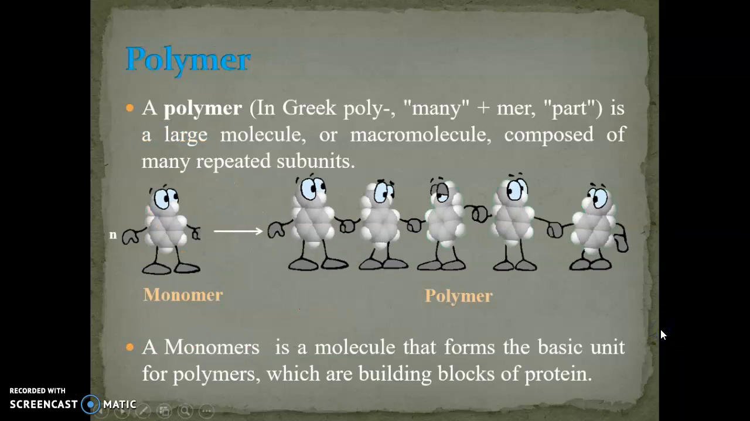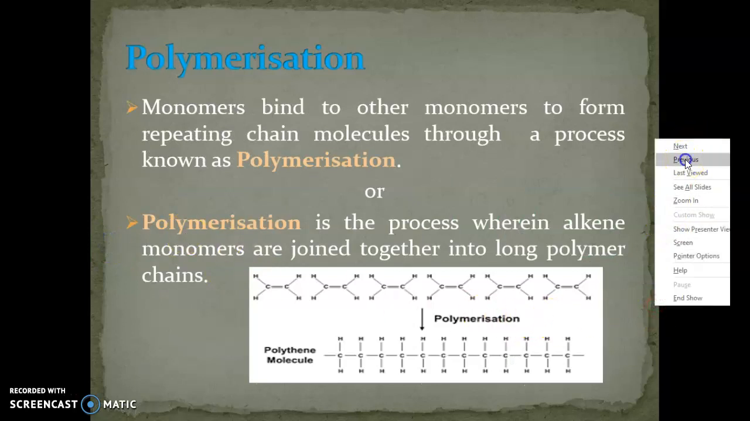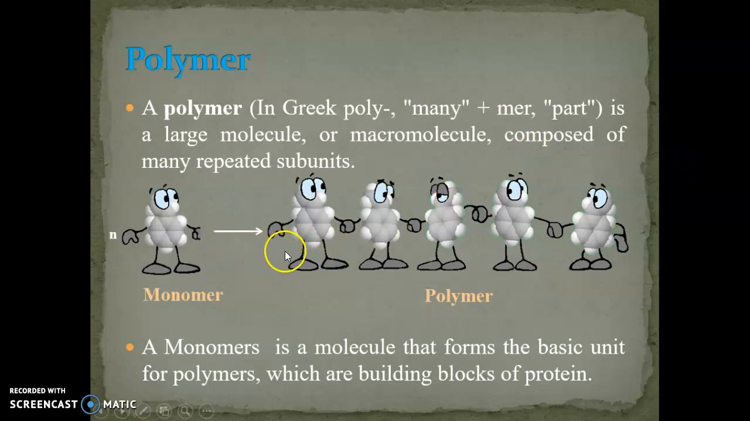What do you mean by polymer? A polymer is a large molecule or macromolecule composed of many repeated subunits. In Greek, poly means many, mer means part, that is, many parts. The picture shows that when n number of monomers combine together, they form a polymer. Therefore, a monomer is a molecule that forms the basic unit for polymers, which are the building blocks of protein.